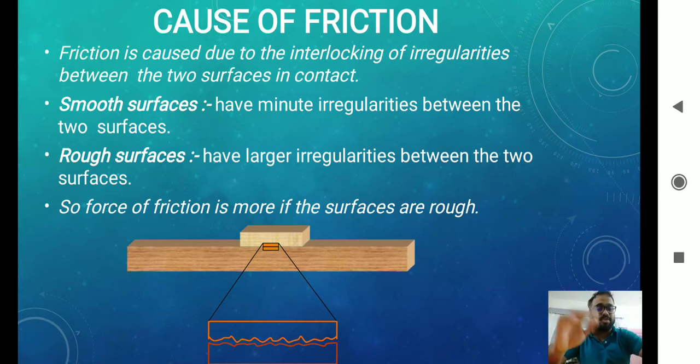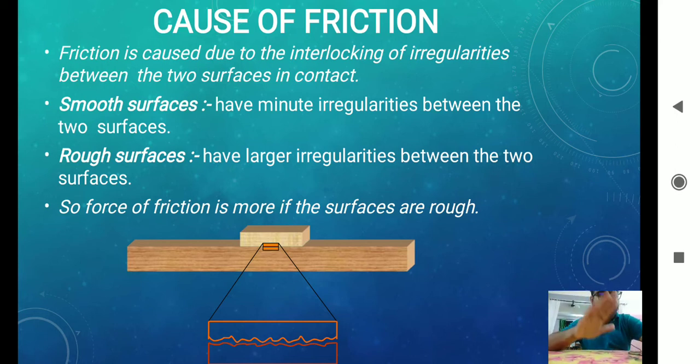For example, smooth surfaces have very little irregularity between the two surfaces. It means there is almost no irregularity, it is almost plane. That's why it is very smooth. Rough surfaces have large irregularity. If the surface is rough, it means the irregularity between my hands and the surface is very large.